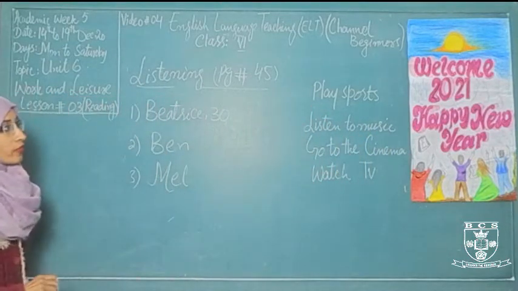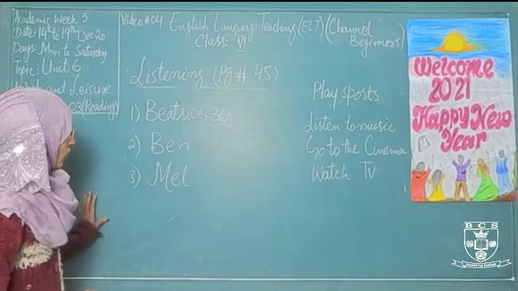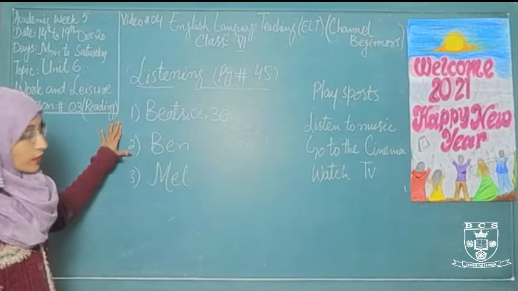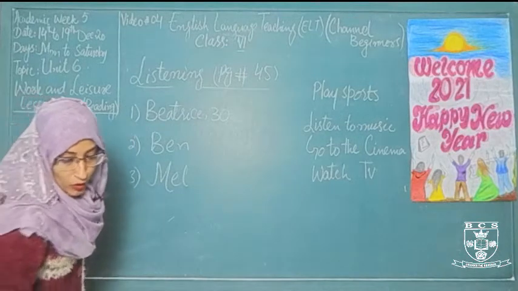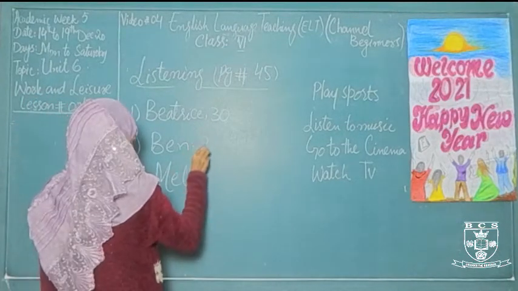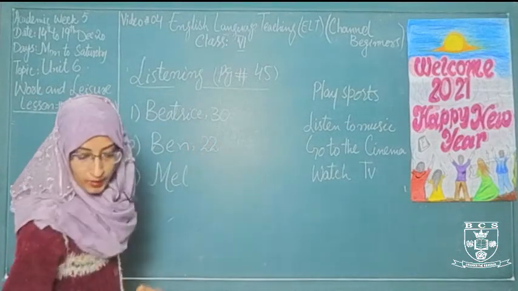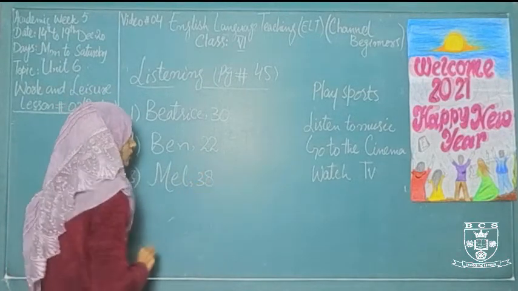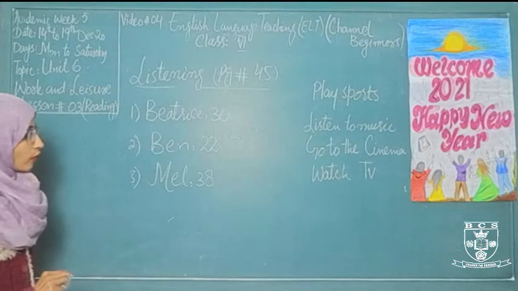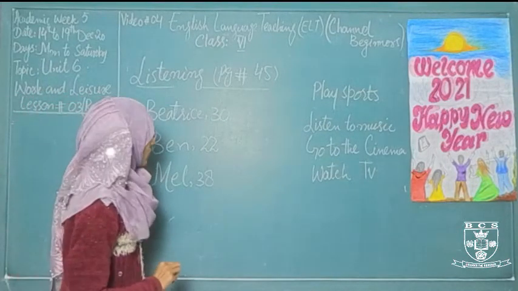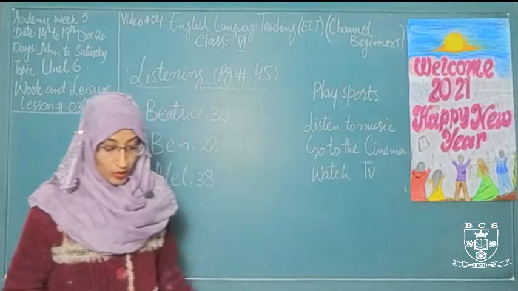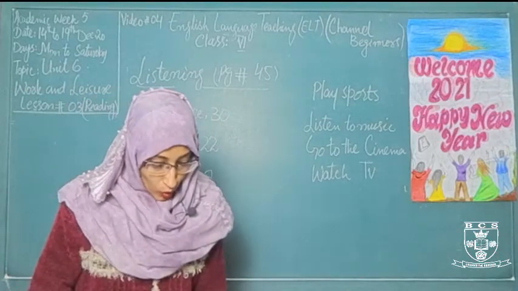Now there are different activities written here, and they perform different activities: Beatrice, 30, Ben, 22, and the third man is Mel, 38. You just have to listen to the conversation carefully and match the people with their activities. There is an extra activity, you don't use it. Now I am playing the transcript, you have to listen carefully.